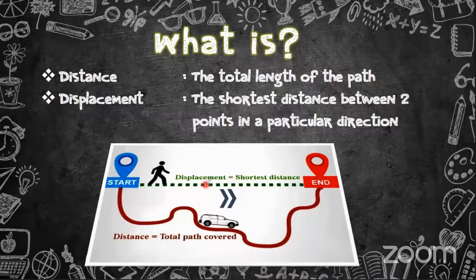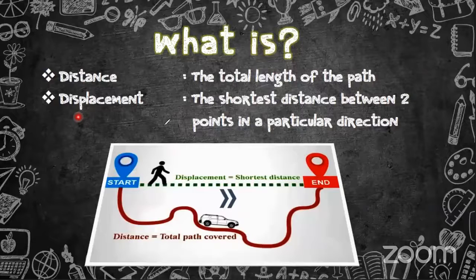Displacement has a direction, and distance does not have a direction. The direction of the distance will change gradually according to how the man is moving, but the displacement has a definite direction throughout, from the starting point to the ending point, right?